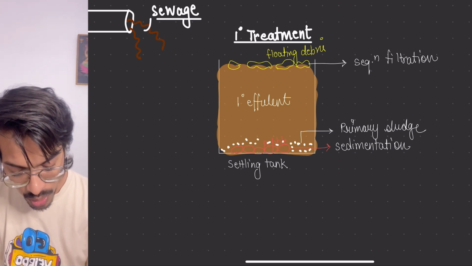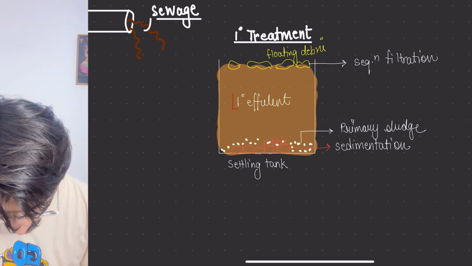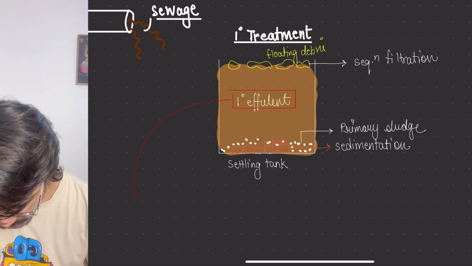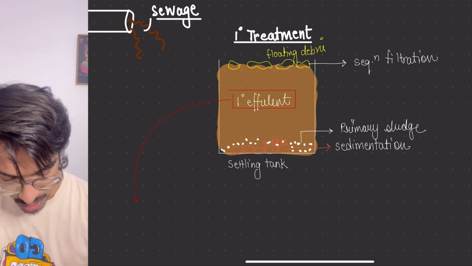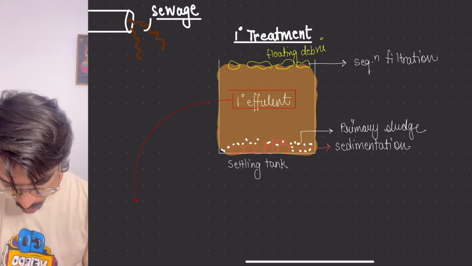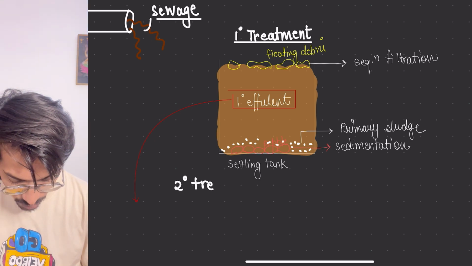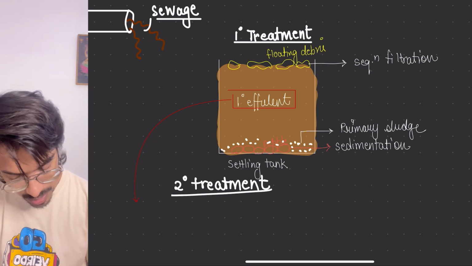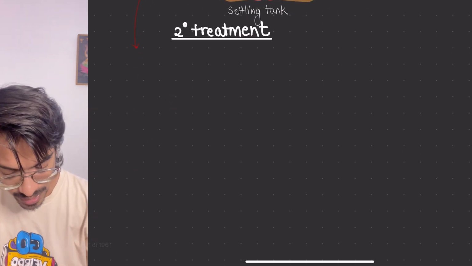Now what will we do? We will take this primary effluent from here. This primary effluent is taken into a new tank, and a new process starts from here. The name of the process is secondary treatment. So primary effluent will be taken for the secondary treatment. Now in secondary treatment, remember that multiple tanks will come.